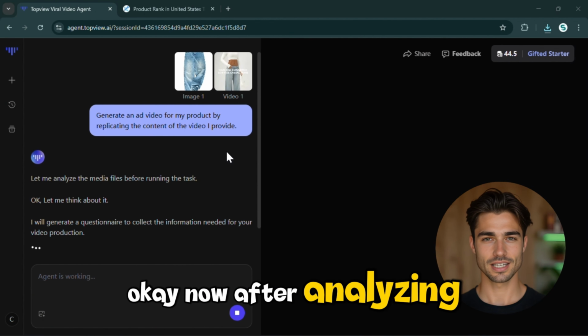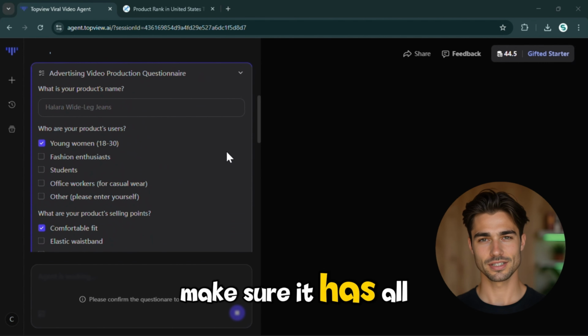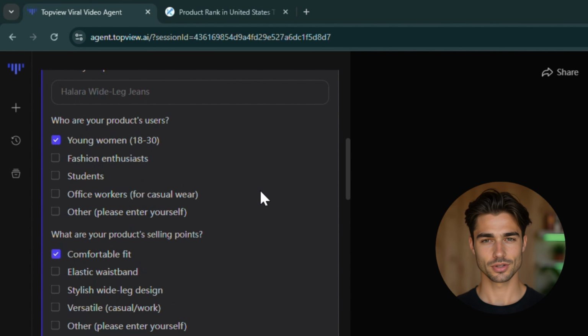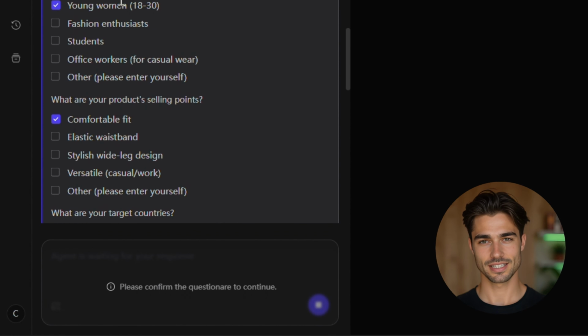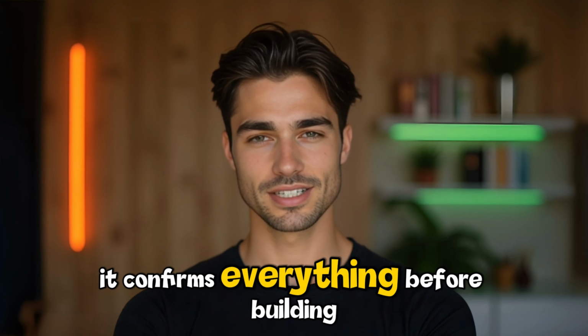Okay, now after analyzing, it's given me a quick product questionnaire. The agent basically wants to make sure it has all the right details before generating the video. It's asking, who are the main users of the product? What are the product's key selling points? And what are your target countries? I actually love this step because it doesn't just guess, it confirms everything before building the ad.